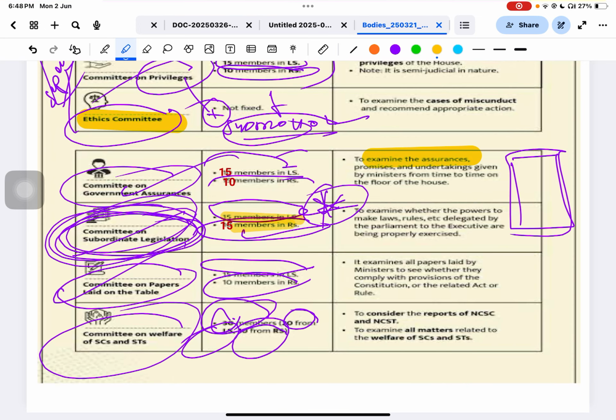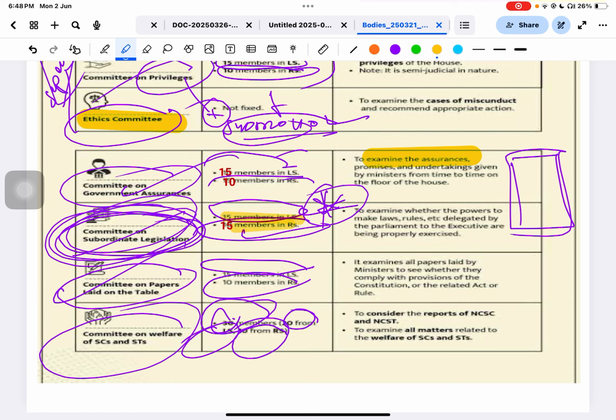Tell me, what is subordinate legislation? Suppose Parliament has made a law and that law now has to be implemented by the bureaucrat, but the bureaucrat will supplement the law with some additional features. What is the difference between delegated legislation and subordinate legislation? Same.